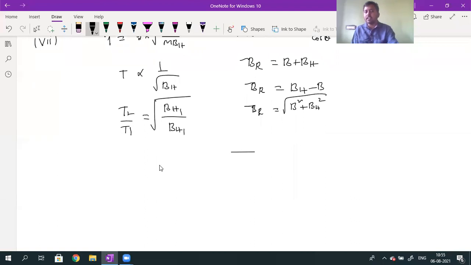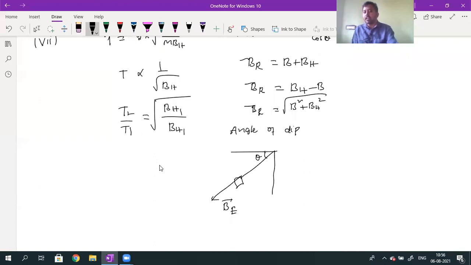Actually, what is BH? Whenever a bar magnet or magnetic needle is suspended freely, the needle will not come to rest exactly horizontal or exactly vertical. It will come to rest making some angle with the horizontal, in the direction of the resultant magnetic field. If I call the resultant magnetic field BE, it is inclined at some angle theta with the horizontal. This theta is called the angle of dip. We will learn about this in the next topic, angle of dip. The angle made by the total magnetic field with the horizontal is called the angle of dip.